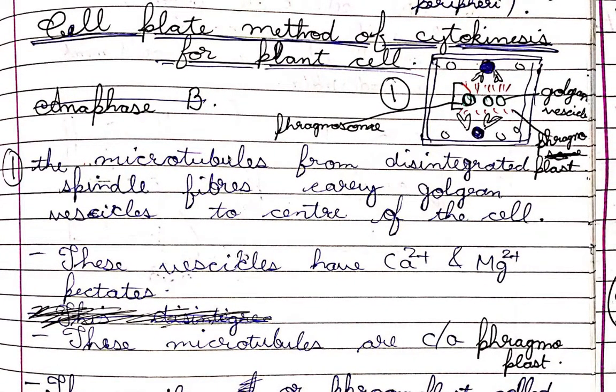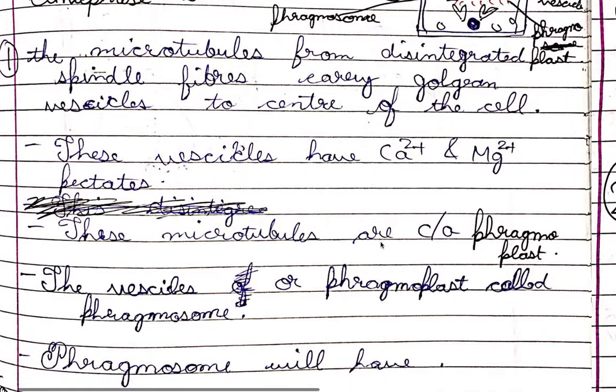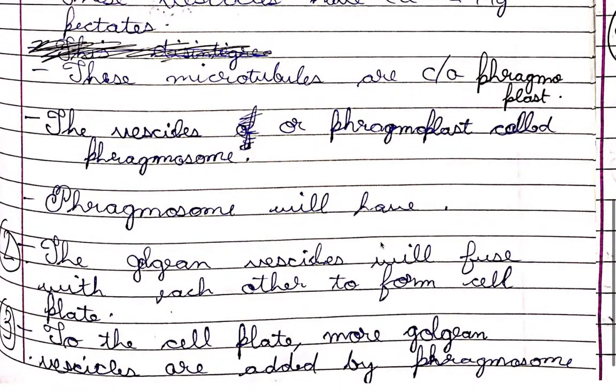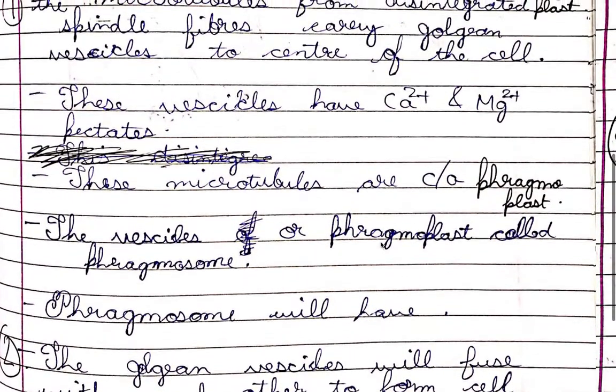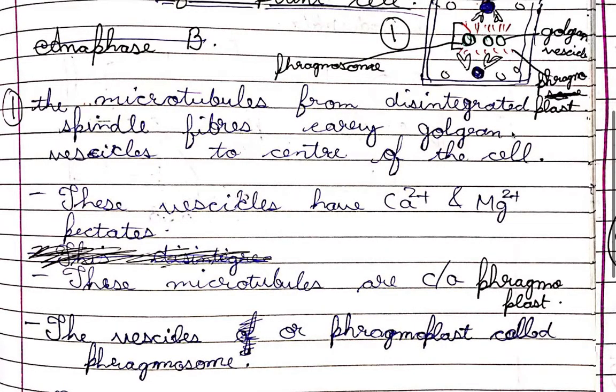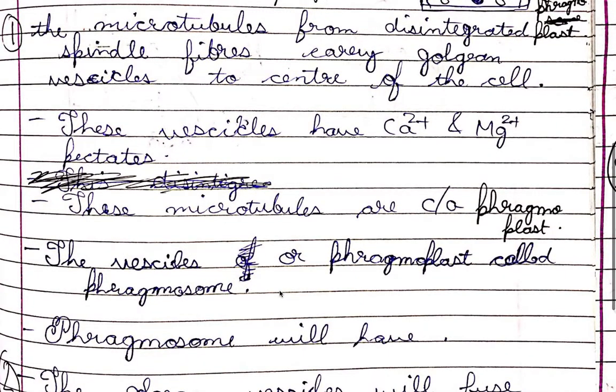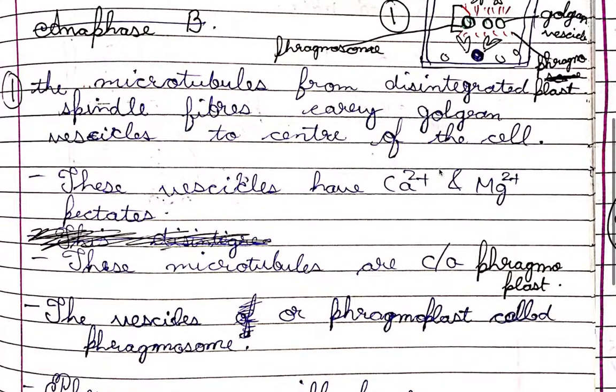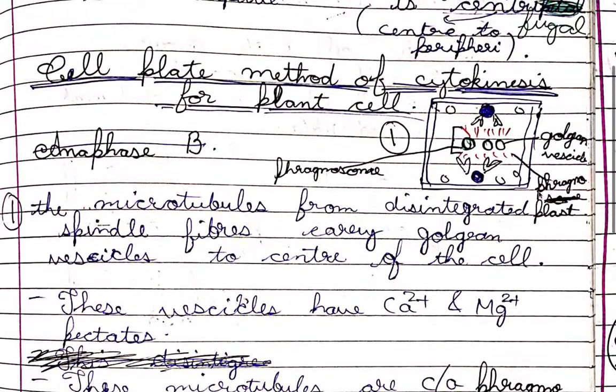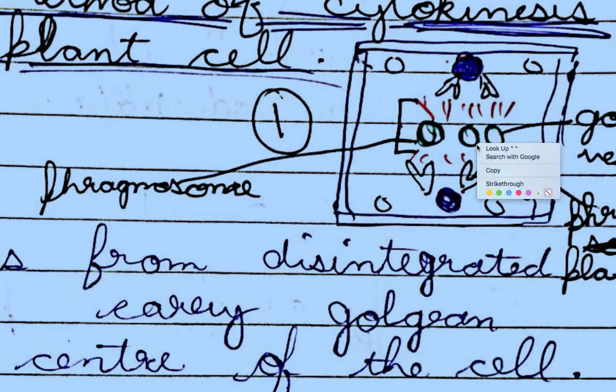Number one, the microtubules from the disintegrated spindle fibers carry the Golgi vesicles to the center of the cell. These vesicles contain calcium and magnesium pectates for the formation of the middle lamella as the cell divides. Now these microtubules are called phragmoplast.